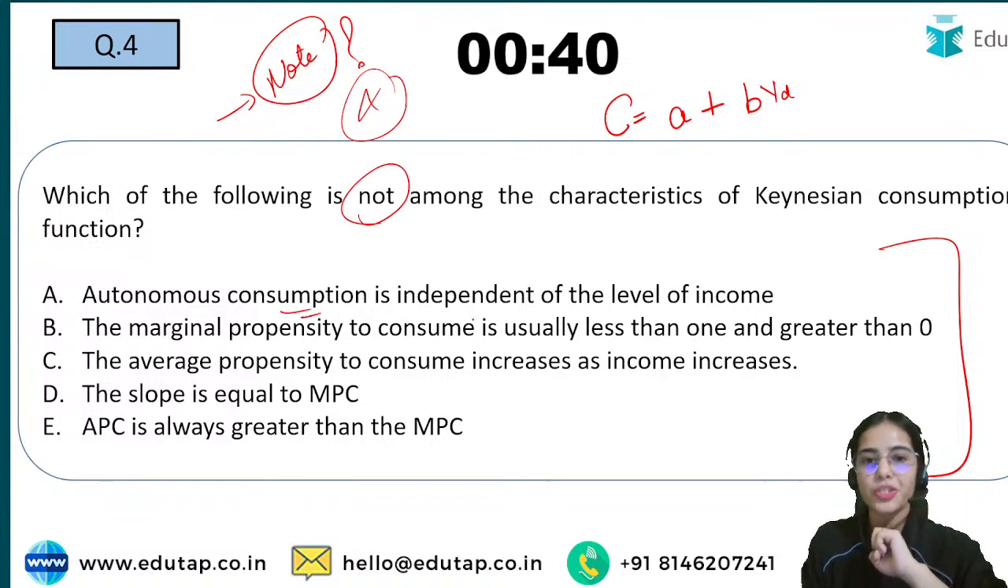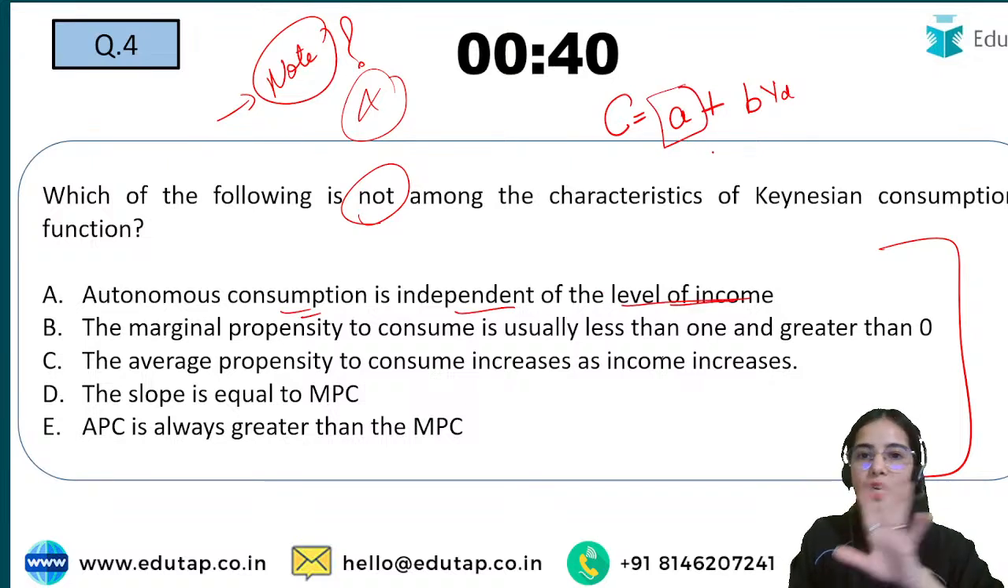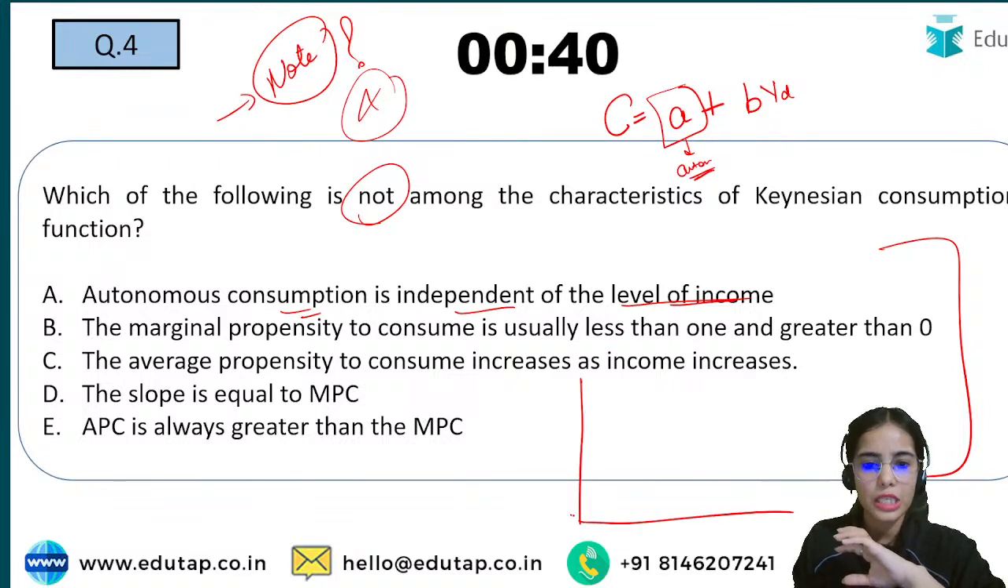So autonomous consumption is independent of the level of income. Here you can see the autonomous consumption does not depend upon the level of income, whatever the level of income. Even if your level of income is 0, still there is some autonomous consumption that is happening. Whatever the level of income, the autonomous consumption will remain constant.